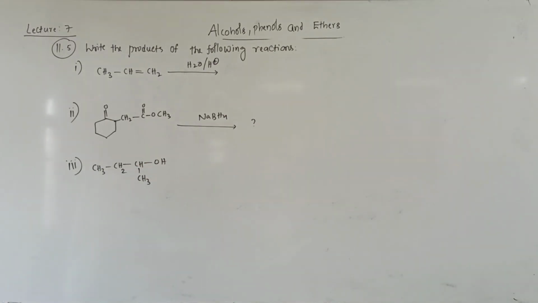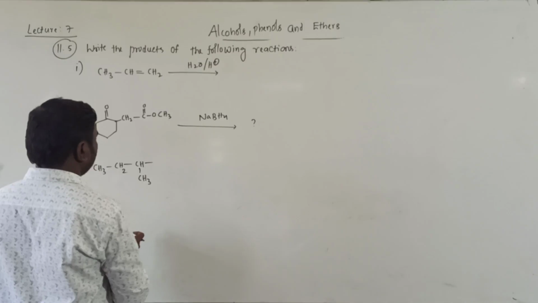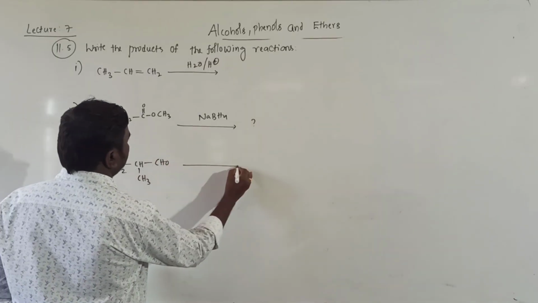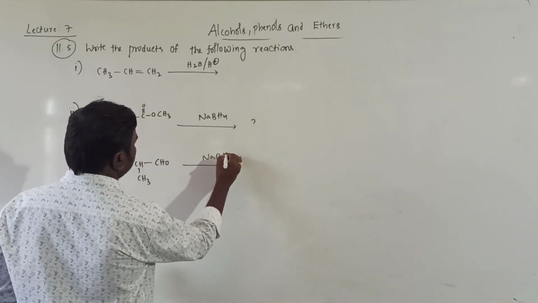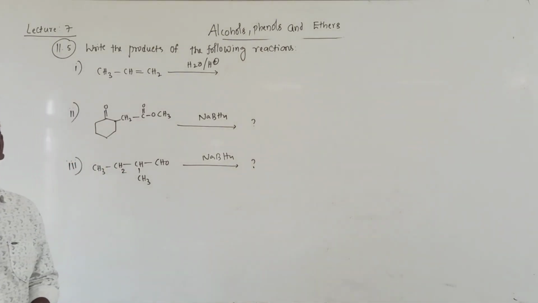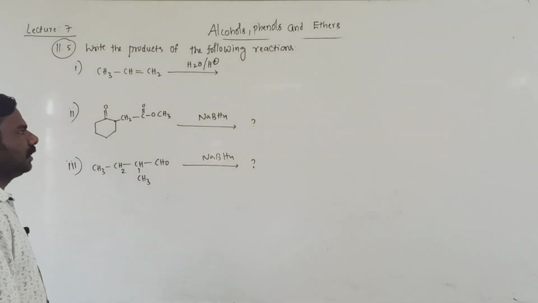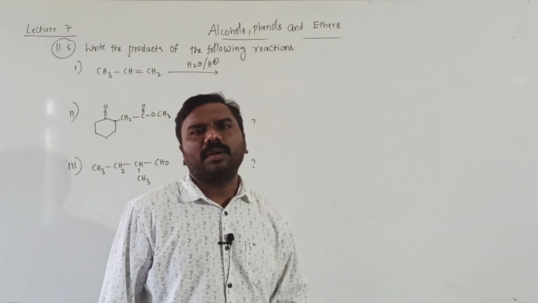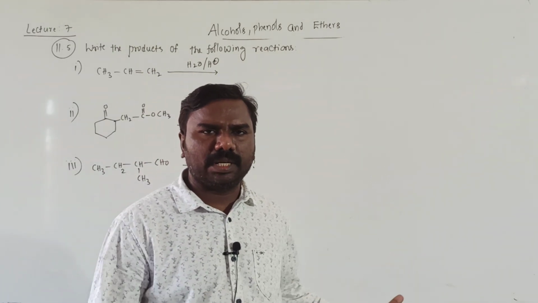This is given as CHO, actually it is CHO. Then it is also treated with NaBH4. What is the product? So these are the questions given in our public exams.